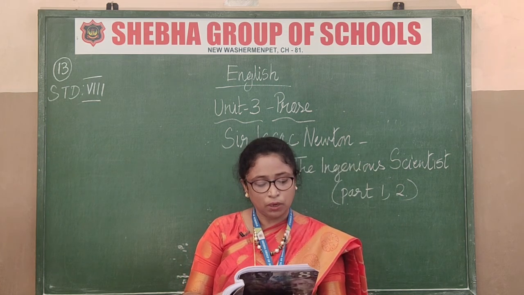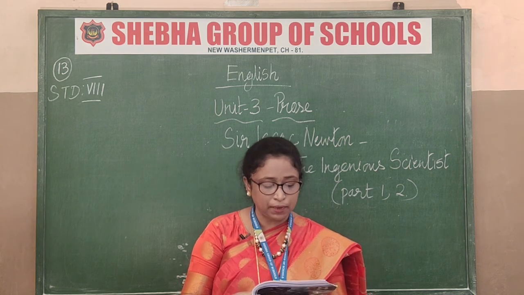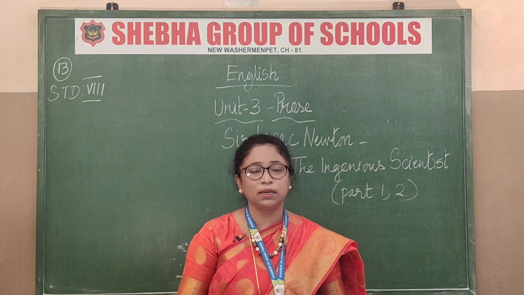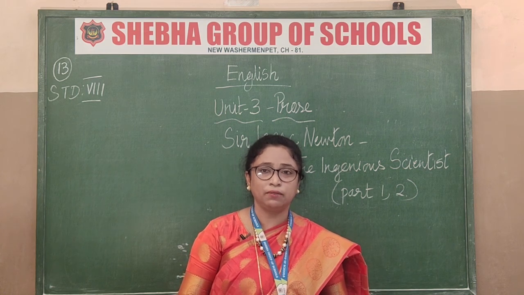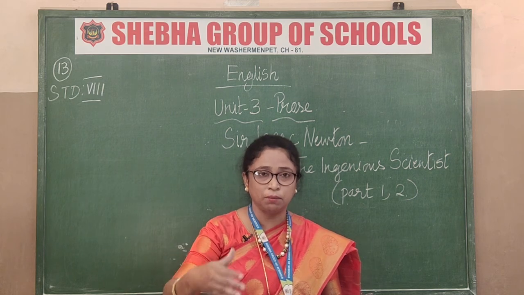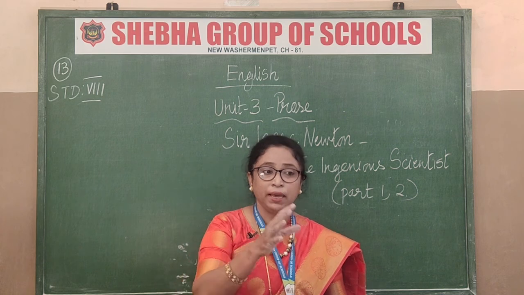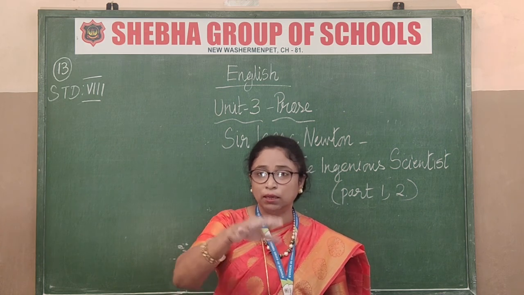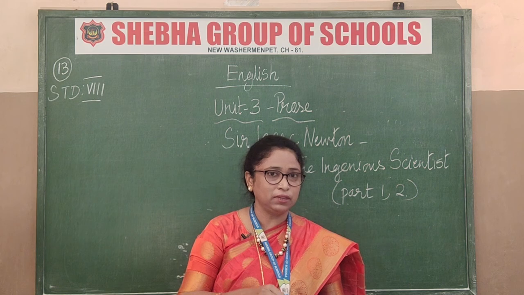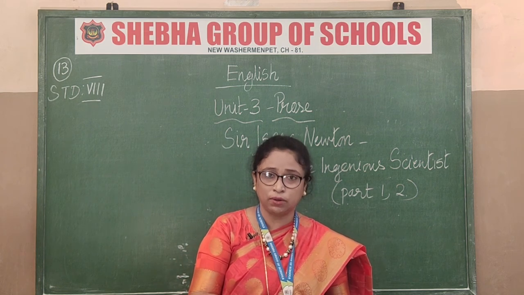What his friends Temple and George are saying is, if he was alive, he would have found out about the steam engines and further new inventions, because based on his theory only, other people found them out. Whatever is the law of motion, law of gravitation, everything is based upon his mathematical calculations and theorems.